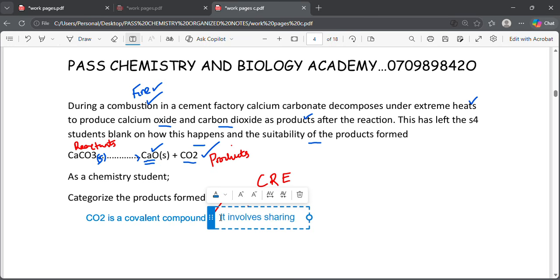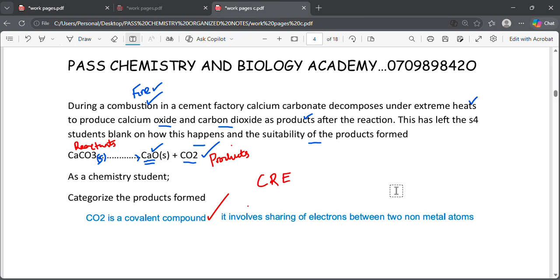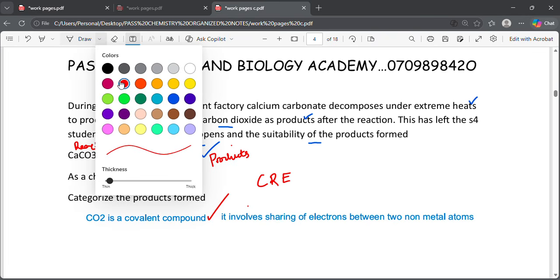Go ahead and give me a reason. Why is it a covalent compound? It involves sharing of electrons between two non-metal atoms. You can stop there, it is okay.